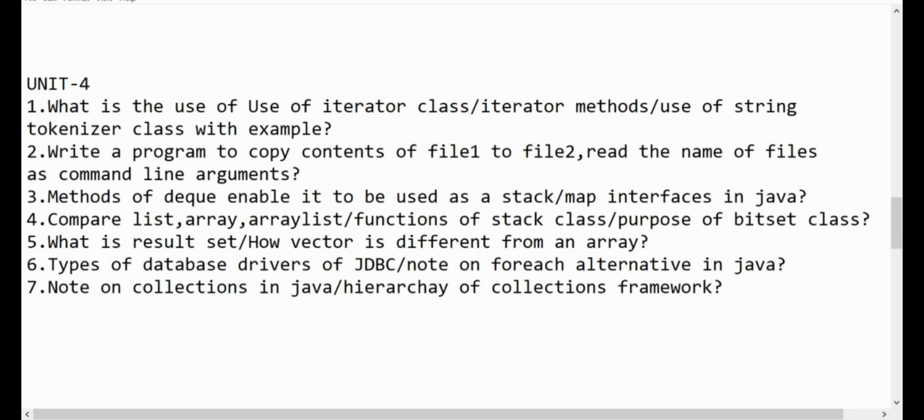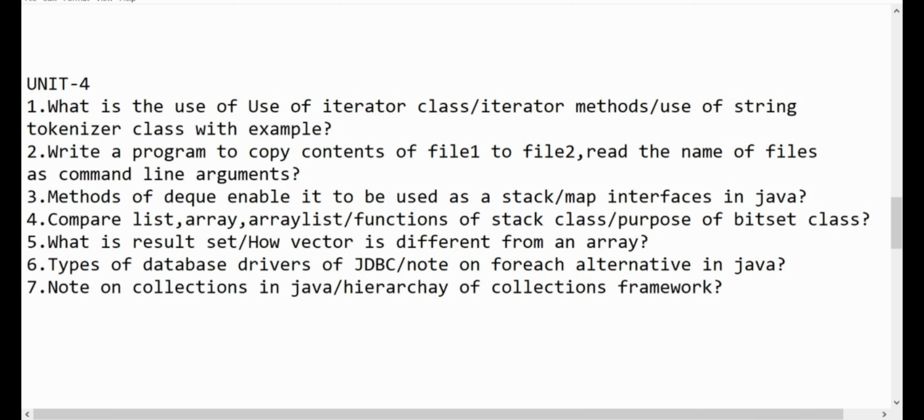Coming to the fourth unit, the first question is what is the use of the iterator class, iterator methods, and use of the string tokenizer class with example. So we have to learn about iterator classes and the methods present in them, along with the string tokenizer, and learn an example for each topic.